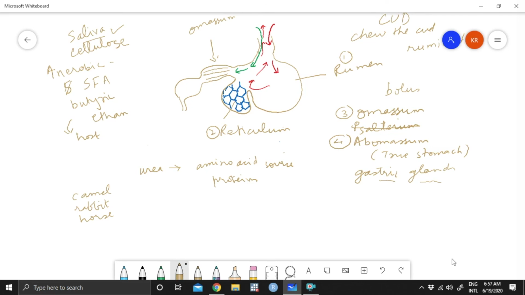So it gets digested over here in this rumen, which is a fermentation vat or fermentation chamber. In the reticulum, it is converted to boluses, it gets back, it now chews the cud conveniently when it is resting, and now this food goes into omasum, which is like a sieve, it filters it, made up of folds, and from here moves into the true stomach or abomasum, where it is now getting digested.